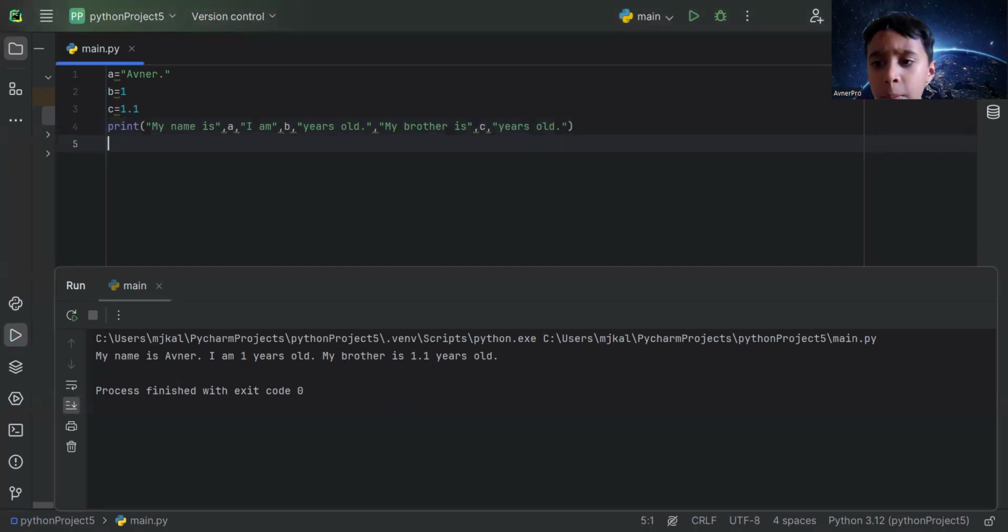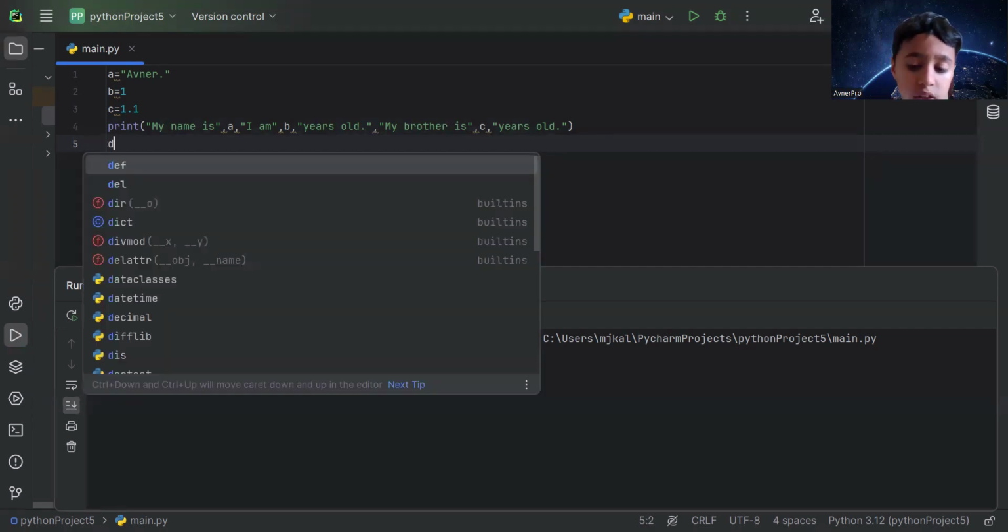Let me show you another example of how it works. And this is for adding. Let's say I write A. No, because this is going to still read this. Okay? So I have to pick a different variable always. That's why I'm doing this. So I don't want to write A, because it's going to be error. You can't write the same variable. Yes. So I'm going to write another variable called D.